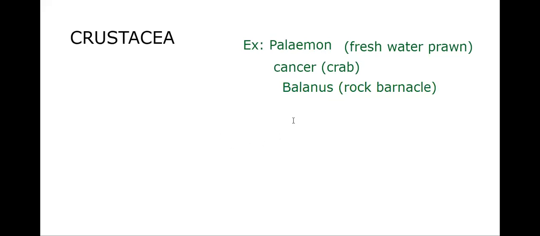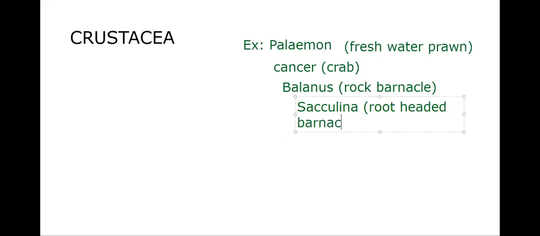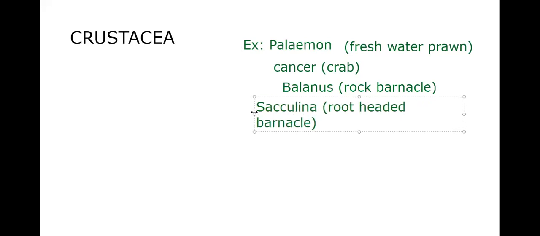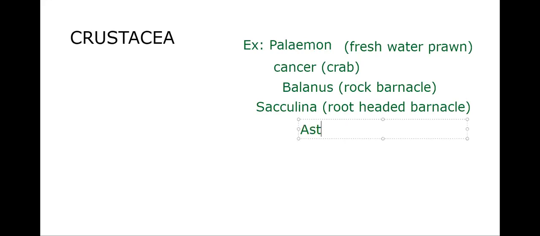Okay. Next, Sacchilina. Sacchilina is called root-headed barnacle. Okay, so Pelimon, freshwater prawn. Cancer, crab. Belanus, rock barnacle. Sacchelina, root-headed barnacle. Astacus, crayfish.